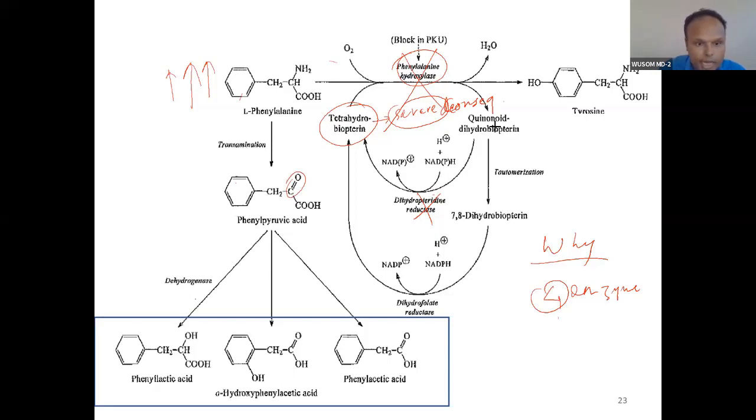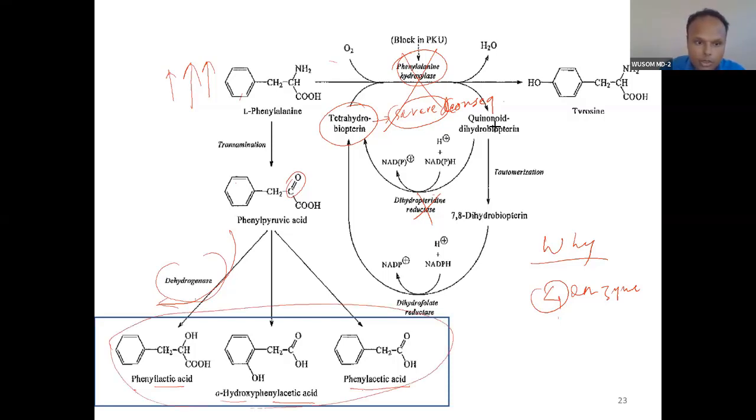You can see phenyl lactic acid: phenylpyruvate converts by reduction into phenyl lactate. And phenylpyruvate by oxidative decarboxylation converts into phenyl acetic acid, and then hydroxyphenyl acetic acid and phenyl acetic acid. So these 3 are phenyl ketones.